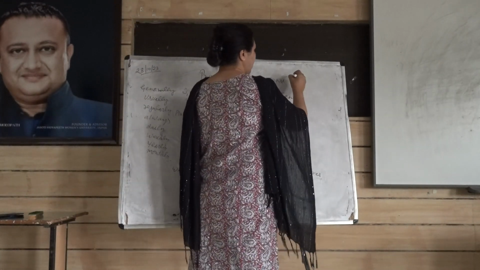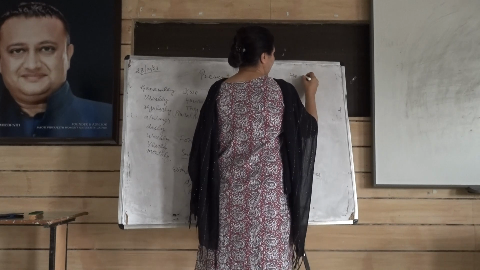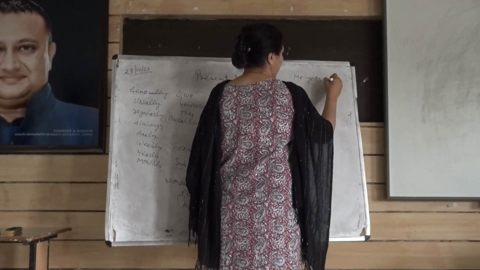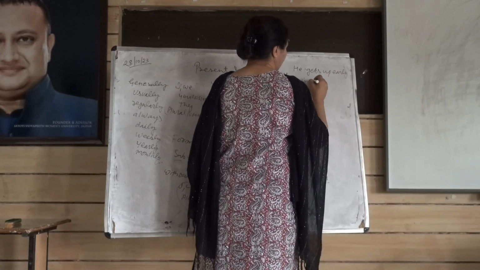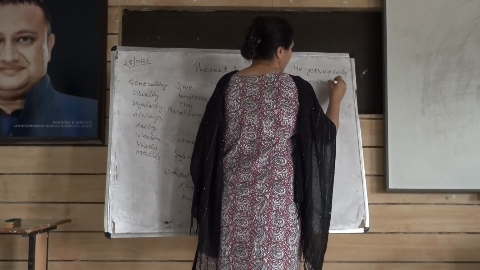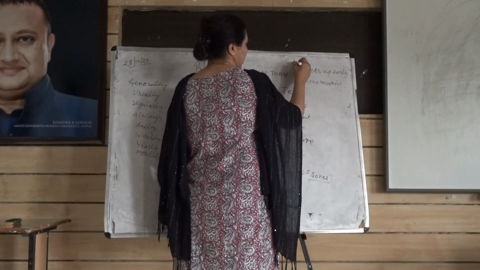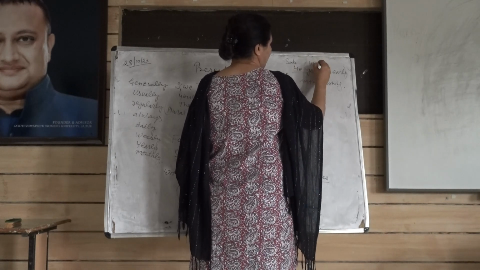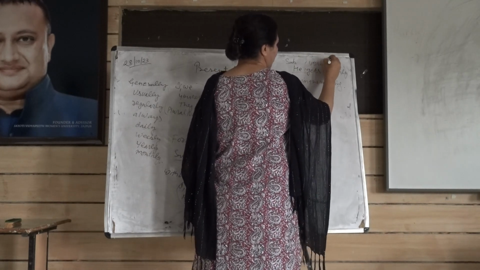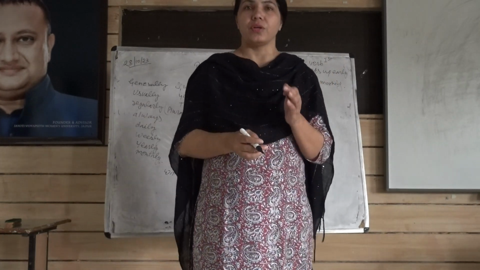For example, he gets up early in the morning. So he is the subject, gets up is the verb. We came to know that for the verb we always use the first form. In present indefinite tense there is always V first.